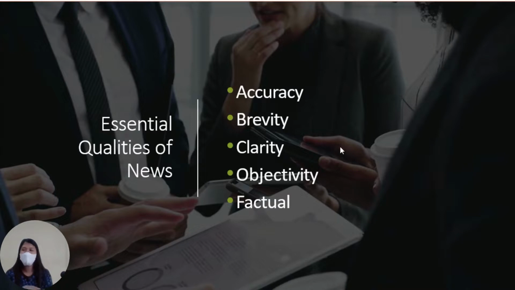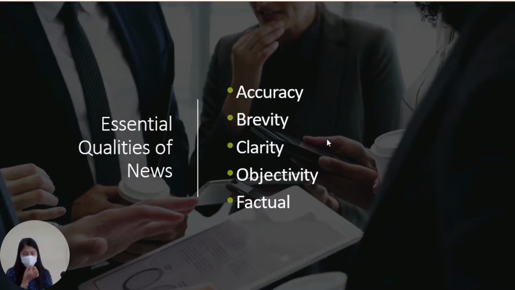Next is brevity, meaning it does not have to be long in order for you to provide all the necessary details needed by the readers to understand what the article is about. It is followed by clarity, which means that the words you are going to use in your news article have to be simple enough and clear enough. It does not require highfalutin words to write a news article.